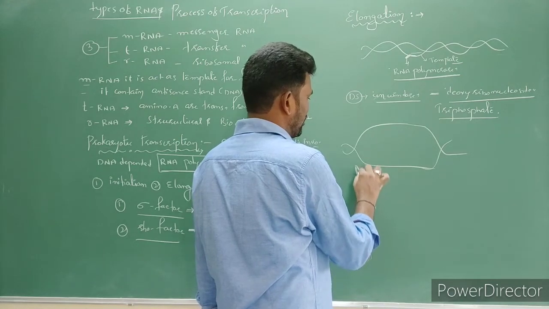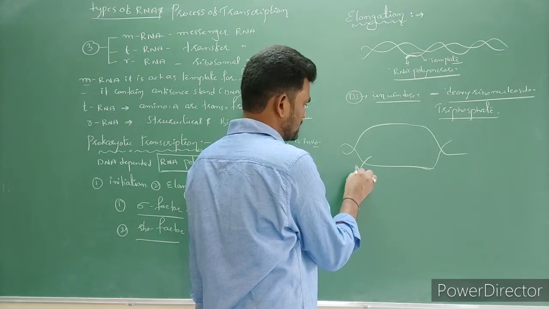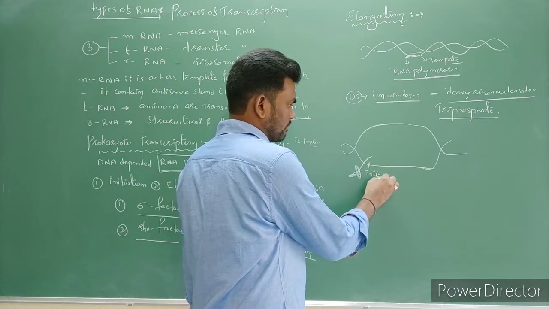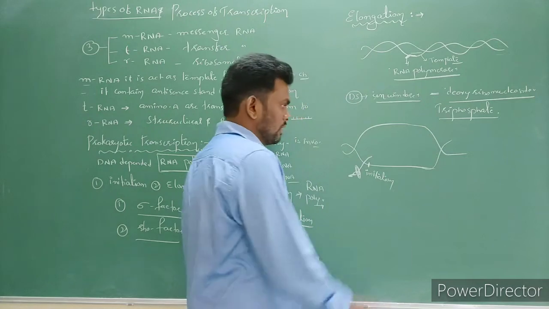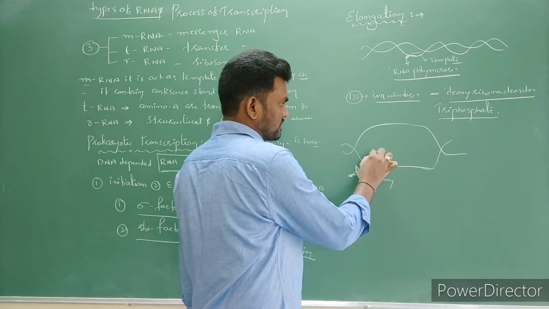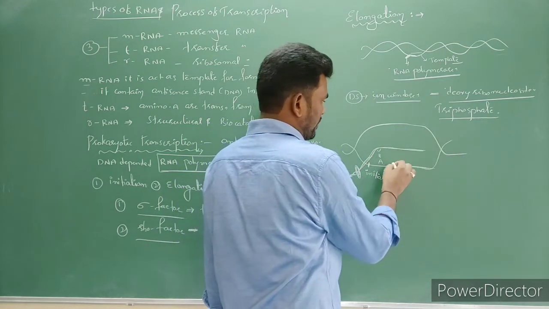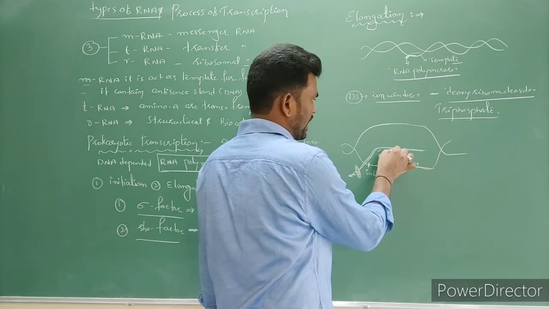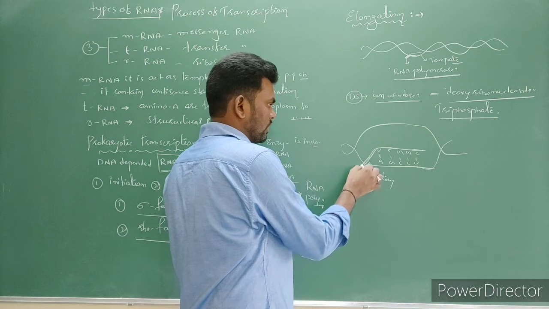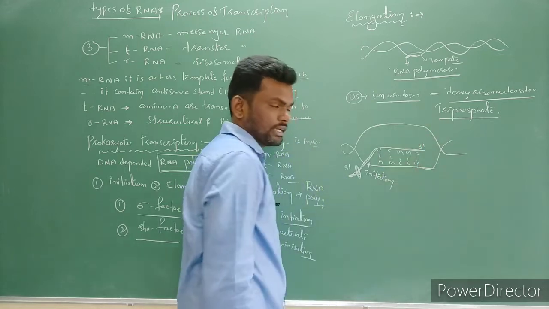here this is a RNA polymerase enzyme. Now here sigma factor is attached. Now it is going to start the initiation, right? So this is template strand. If here A is there, it is going to bind with uracil in the presence of which enzyme? RNA polymerase enzyme. Now it is going to elongate it like this. If here G, C, C, G is there, it is going to bind with C, G, G and C. Like this the strand is formed. Now the newly formed mRNA strand is always 5' to 3'.